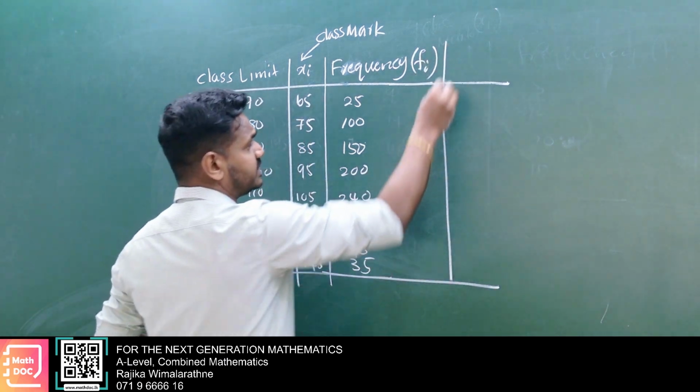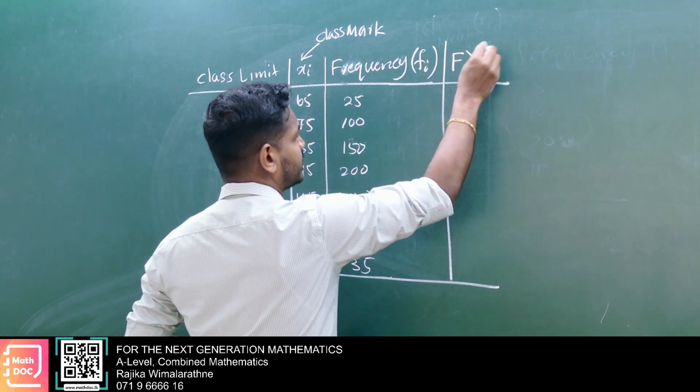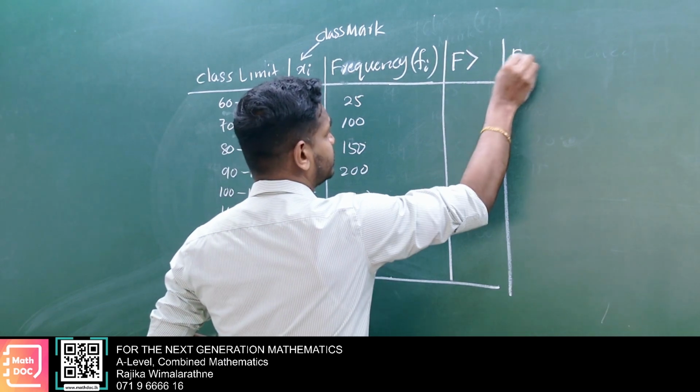Now extend this table: F greater than, F less than.